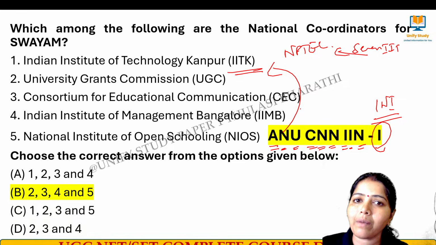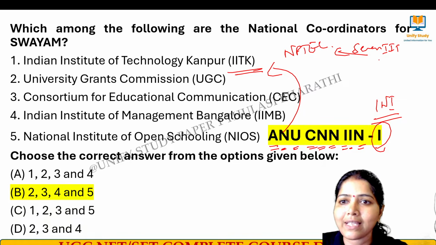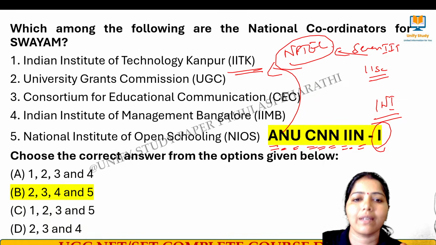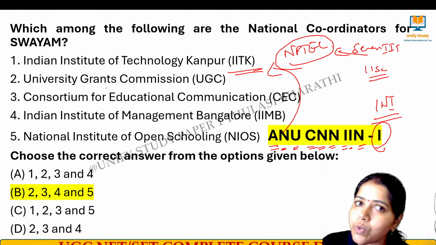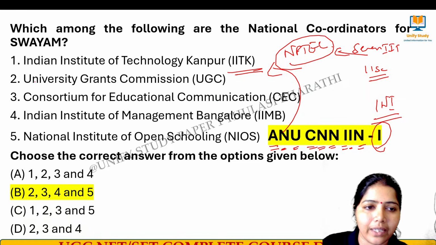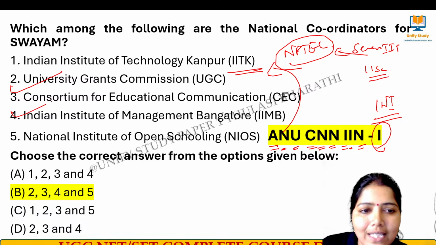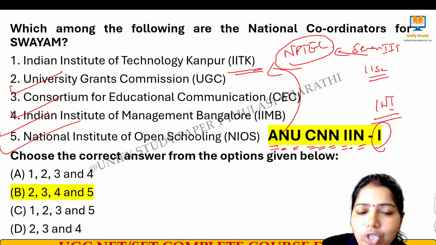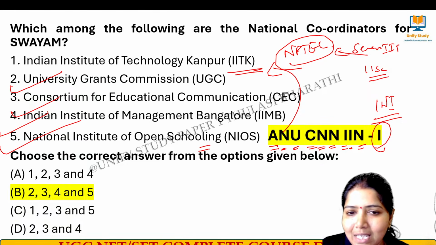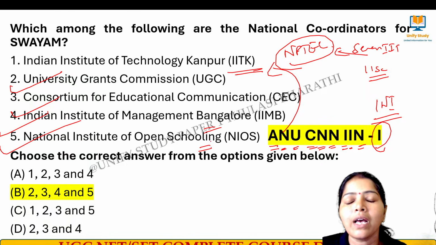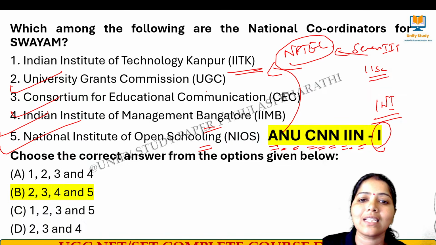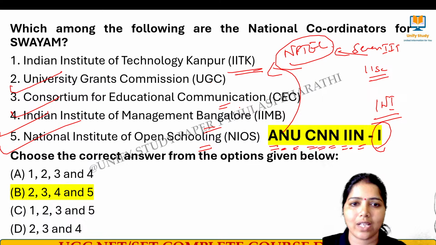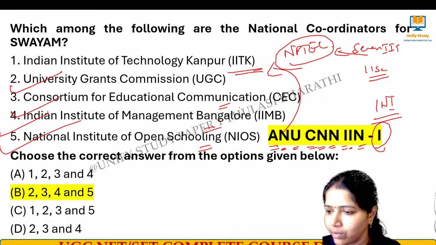NPTEL is run by 7 IITs and 1 IISc together, but individually it is not a national coordinator. UGC is there, CEC is there, IIM Bangalore is there, and National Institute of Open Schooling is there. This is meant for schools, this for management studies, this for PG courses, and this for UG courses. Am I clear? Very good.